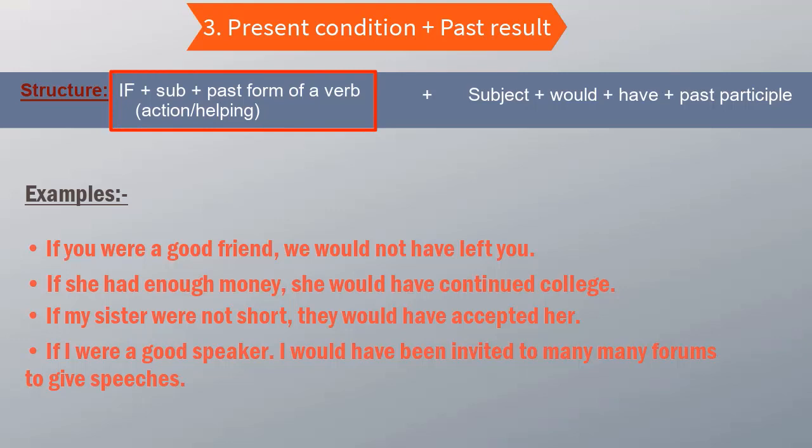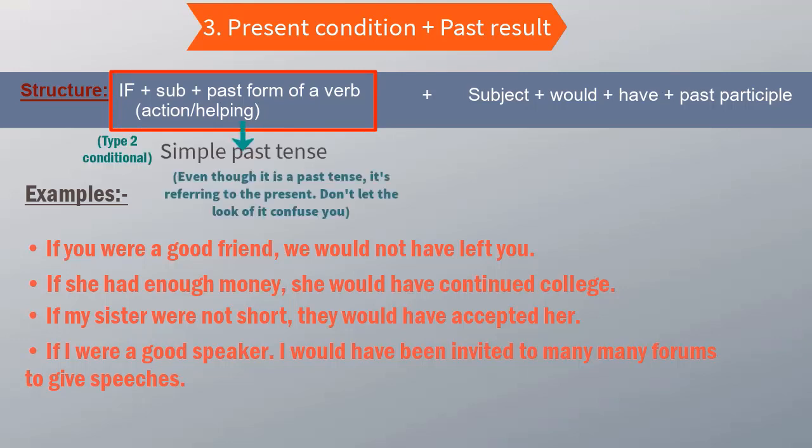So in the if clause, we have a simple past tense, but do not get confused with the tense. It is simple past tense, but it refers to the present time, okay? And in the result clause, we have the subject plus would have plus past participle, right? We can also use modal auxiliary verbs like could, may, might, right?